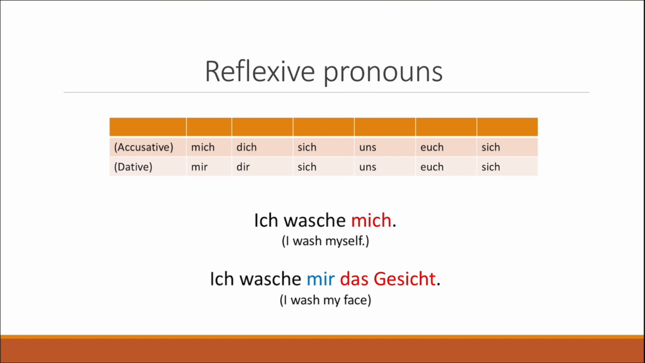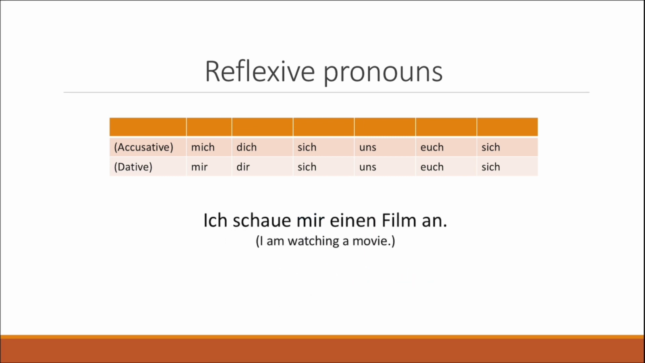And because we already have a direct object, which is described with das Gesicht, we're going to use mir for this case. So we need a dative reflexive pronoun. So this difference is very important. And we might also need a dative reflexive pronoun for a situation like this one: ich schaue mir einen Film an, which means I'm watching a movie.